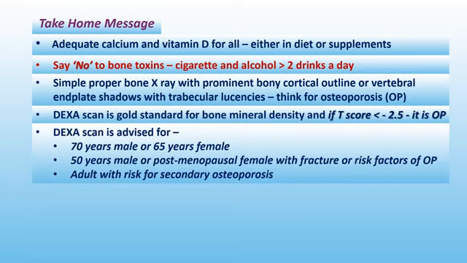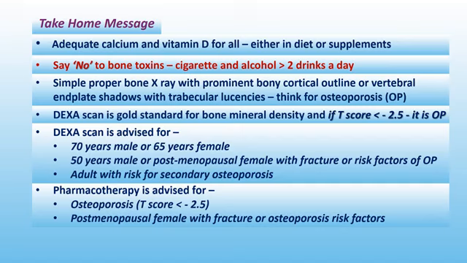DEXA scan is advised for: number 1, male 70 years or more or female 65 years or more. Number 2, male 50 years or more or postmenopausal female with fracture or risk factor for osteoporosis. Number 3, adult with risk for secondary osteoporosis.